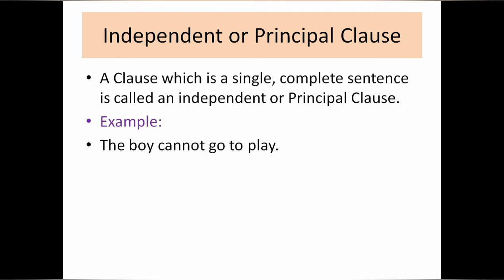Just see the example. The boy cannot go to play. Here the whole sentence is conveying the meaning. Yes, the boy cannot go to play. Why? Because just see, it is completing all the necessary rules to be a clause. That is, it has a subject, that is the boy, and what is the predicate? The rest of the sentence is the predicate. So it is a principal clause.